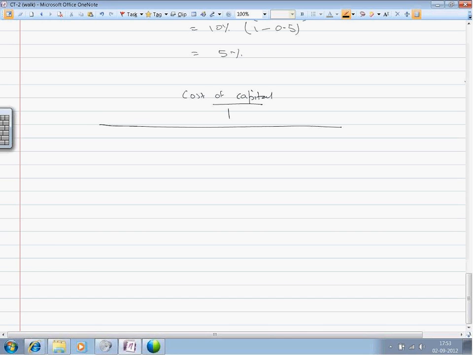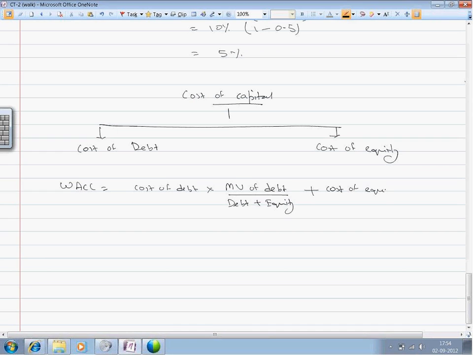Now, we have discussed cost of debt and cost of equity. The weighted average cost of capital is the cost of debt multiplied by the market value of debt divided by debt plus equity, plus the cost of equity multiplied by the value of equity divided by debt plus equity.